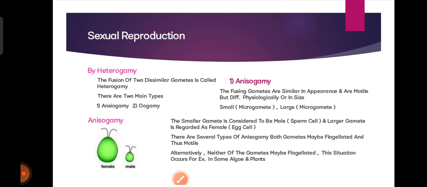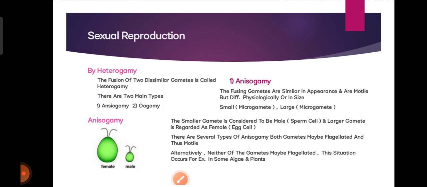The smaller is called the microgamete and the larger one is called the macrogamete. The larger one is the female, and the smaller one is the male. The smaller gamete is considered male and the larger one is called female or egg cell.